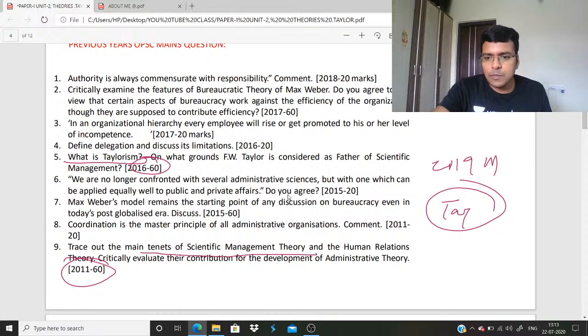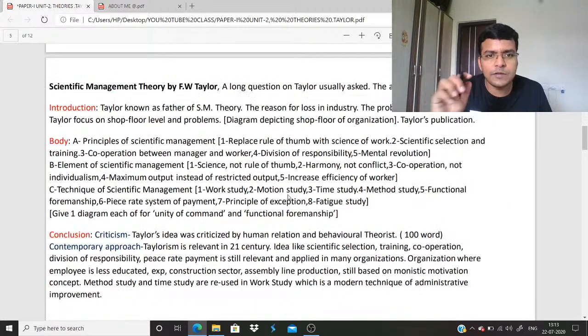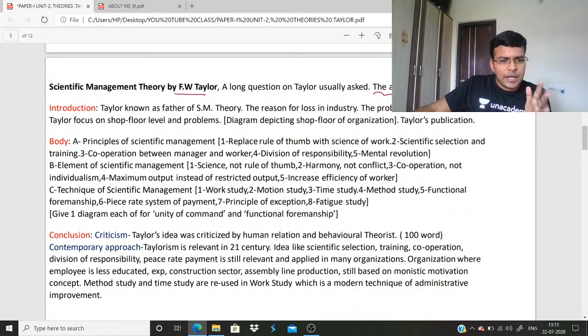So now I am giving you how we read Taylor. Look at this page: scientific management theory by F.W. Taylor. A long question on Taylor is usually asked. The answer consists of 3 parts. Listen, as a civil service aspirant, your main aim should be answer writing.